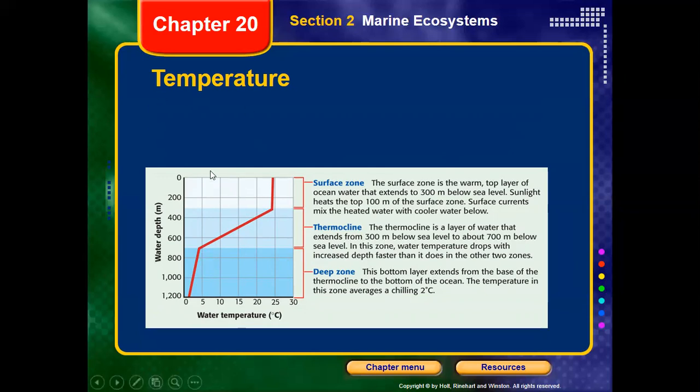That means if we compare the living organisms found in that area, they will be completely different from the living organisms found in this region, because there is a huge change in the temperature regarding the different amount of sunlight available in that place. And as we go deeper, you can find there is a huge decline in temperature. It could reach 0 degrees Celsius at higher depth, starting from 1,200 meters down.